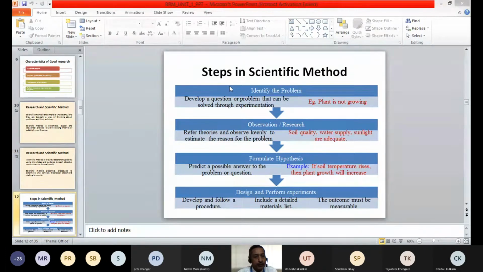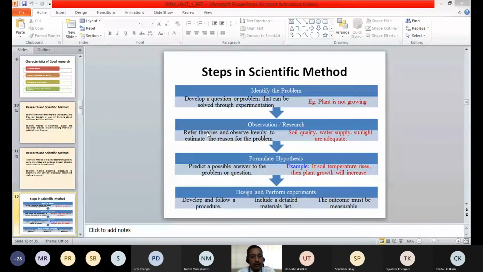So identification of the correct problem is the first step in any research. The second step is observation or research. We have to do the research by either observation or some other procedure, for understanding the problem and to solve the problem.